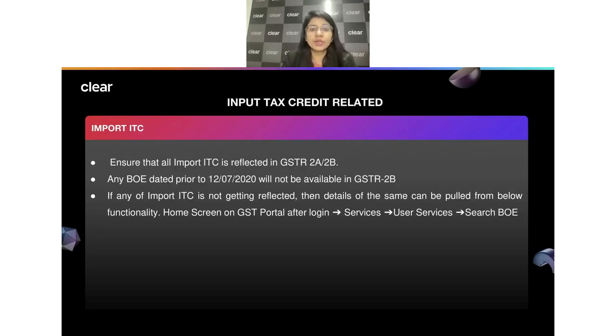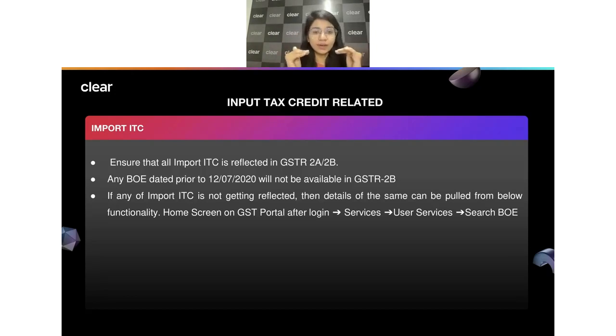Similarly, when we talk about ITC, another important part is the ITC in relation to the import of goods. When we talk about import of goods, we know that when we file the bill of entry, on ICEGATE, this information gets populated in our 2B. We accordingly go ahead and claim ITC in our GST 3B also.